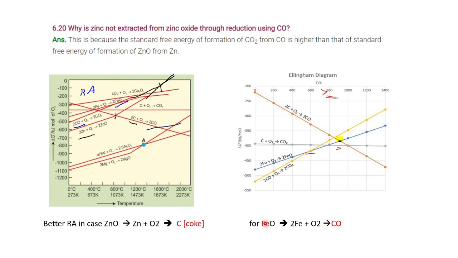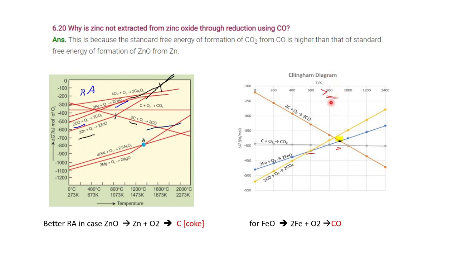But for iron oxide, carbon monoxide lies below the iron oxide. So carbon monoxide can be the better reducing agent for iron oxide. Here carbon cuts at about 970 Kelvin. It lies between 800 and 1000, it will be about 940, 950, 960.